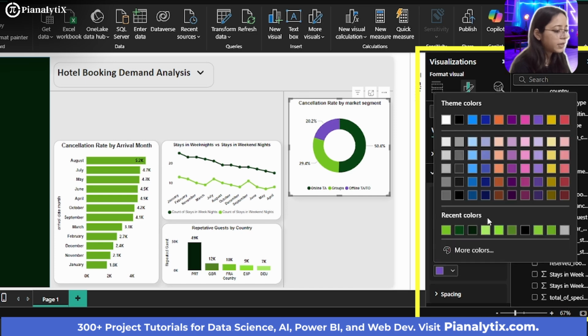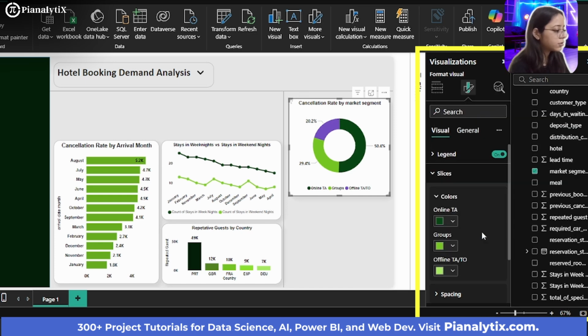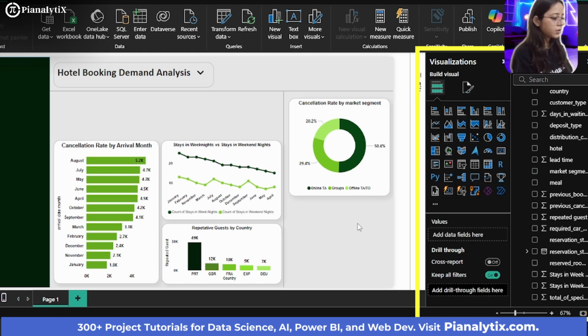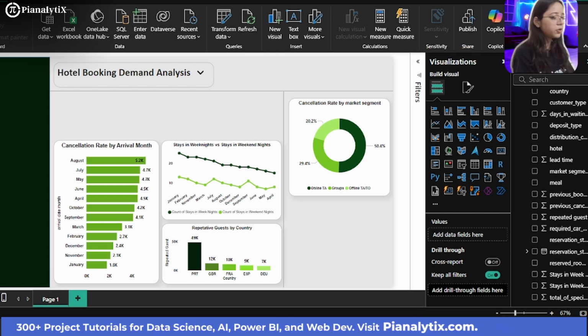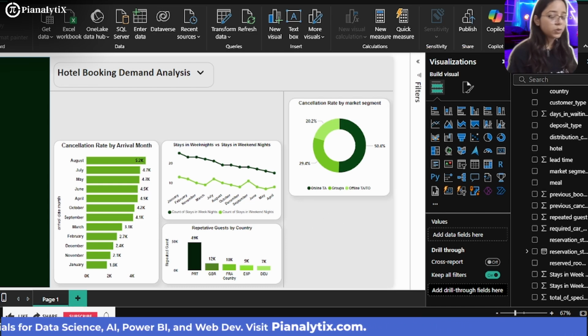And for offline TA, I could go with a lighter color. So this looks much better, right? Now we want another visualization that we'll